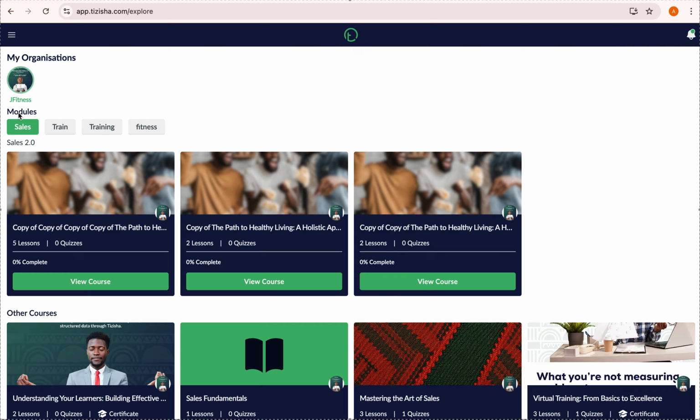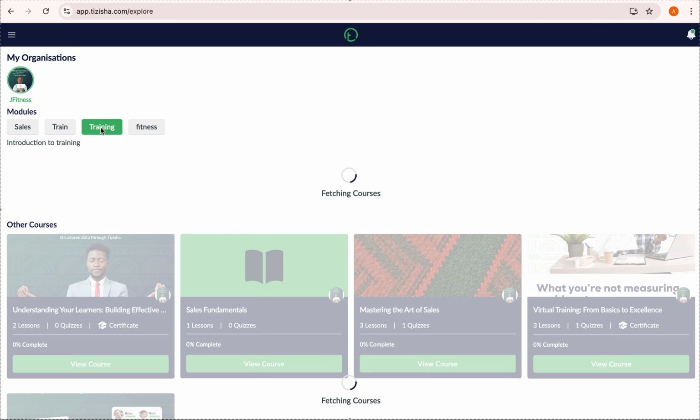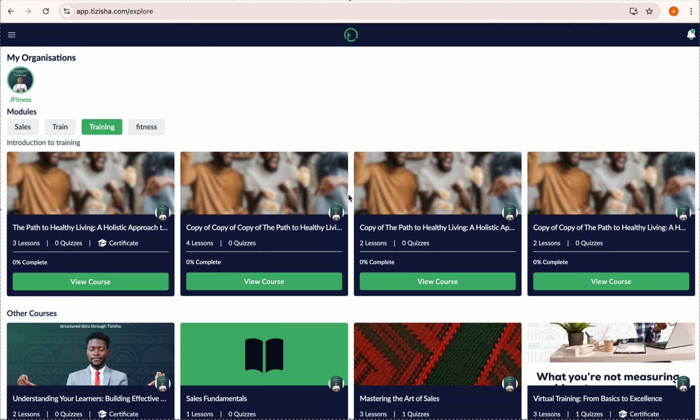If you look at sales, you can see it has 3 courses in it. This just makes the experience easy for learners so that they can navigate through these different modules. Okay, so that's the modules.